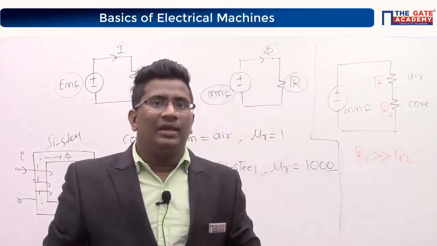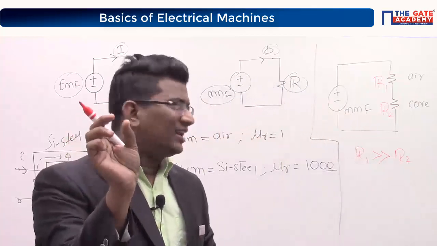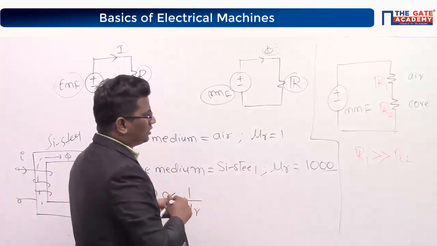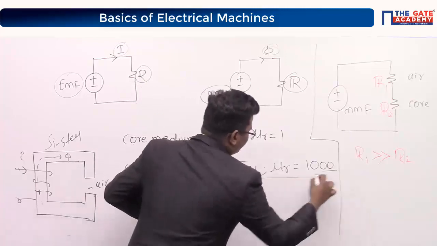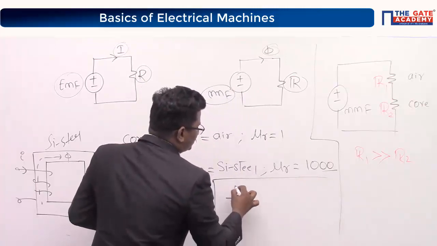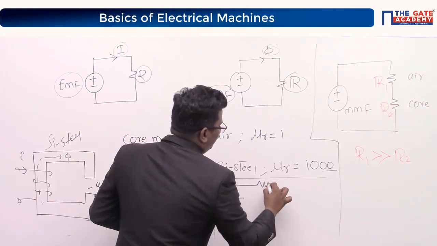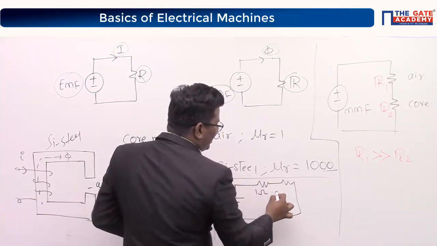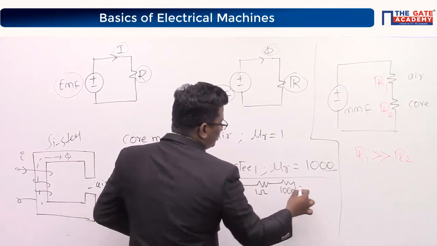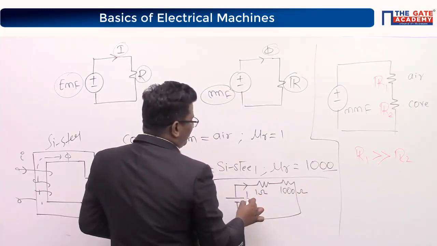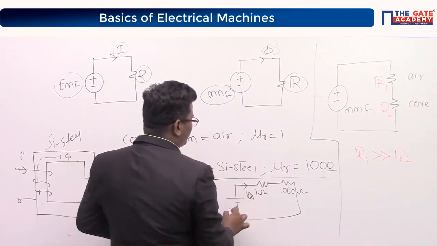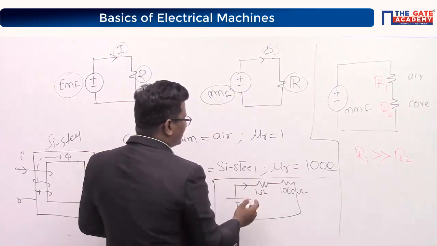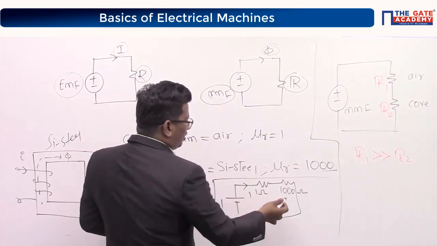Correct? Now I will give you one basic electrical network question. Very basic electrical network question. Please answer this. You have a DC source. 2 resistors are connected in series. One is 1 ohm, another one is 1000 ohms. Let us say 10 amperes current is flowing, or rather, you better say 1 ampere. How much voltage?